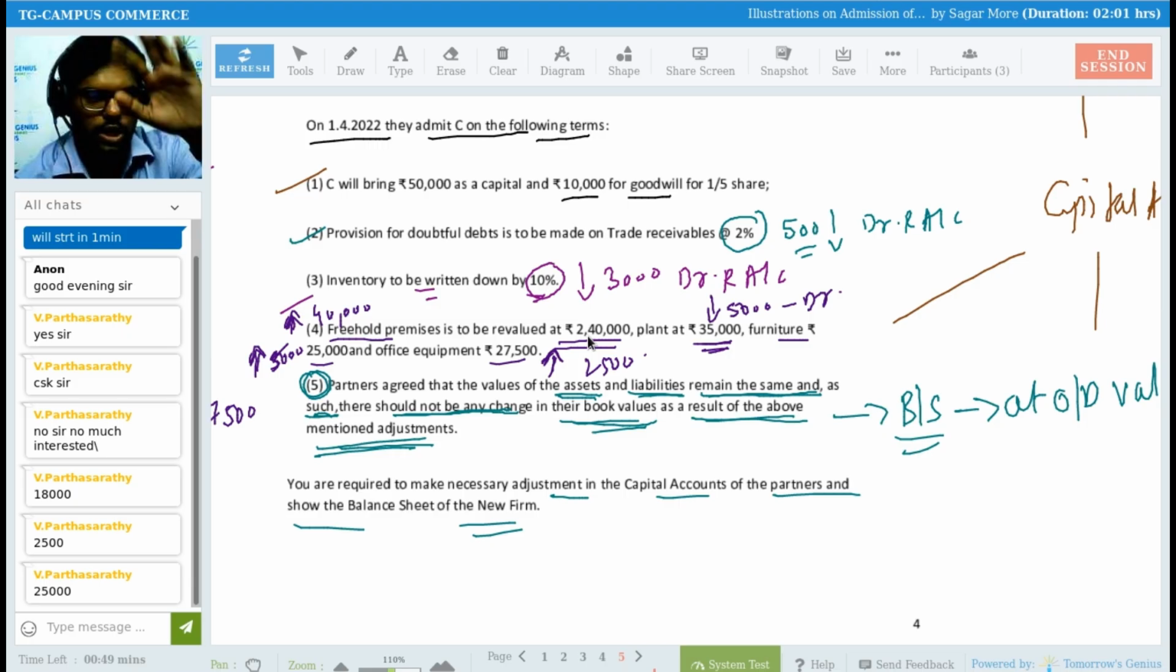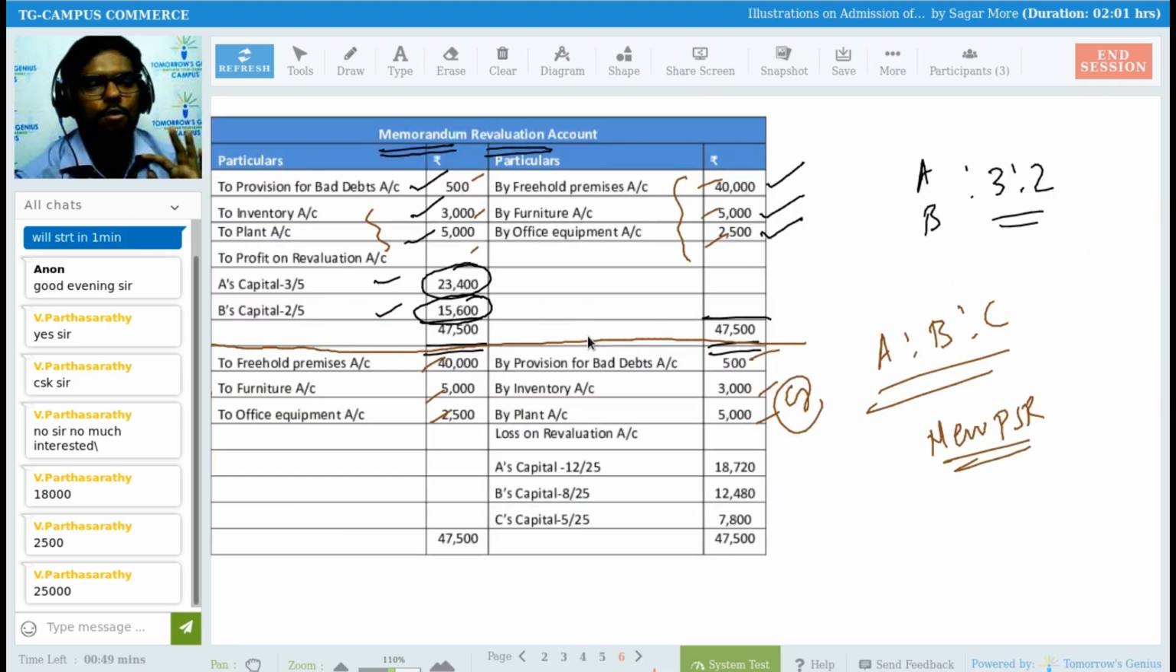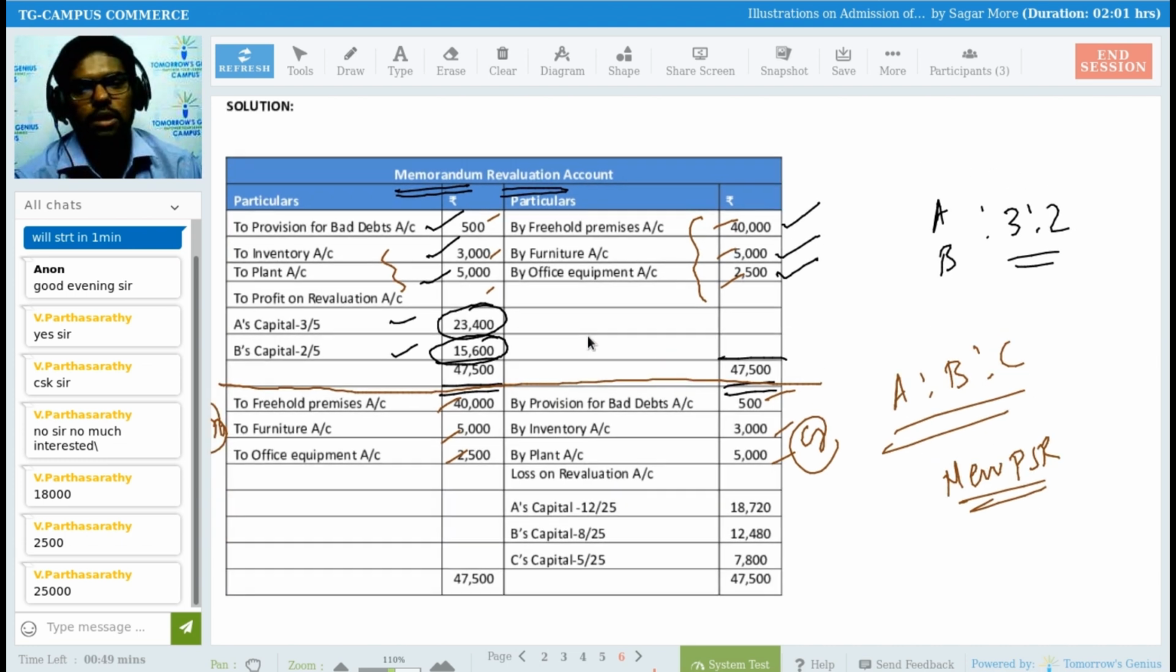And there will be no impact of the change in these assets and liabilities, the increase or decrease, on the balance sheet. They have mentioned it here, right? If such a thing is there, we have to prepare a memorandum revaluation account, not a normal revaluation account. So first of all, what we used to record in the revaluation account, only that we have to record here, right?